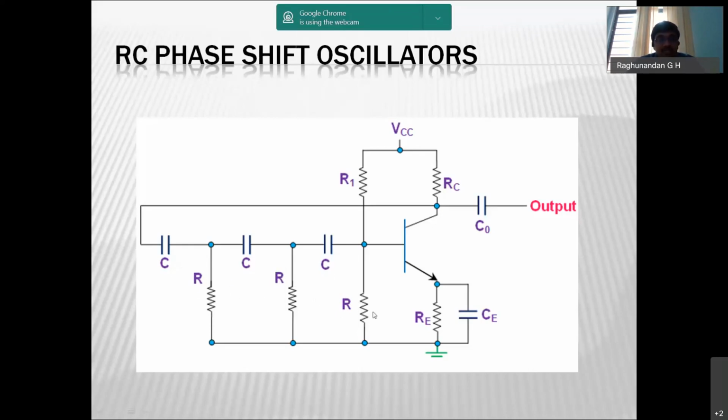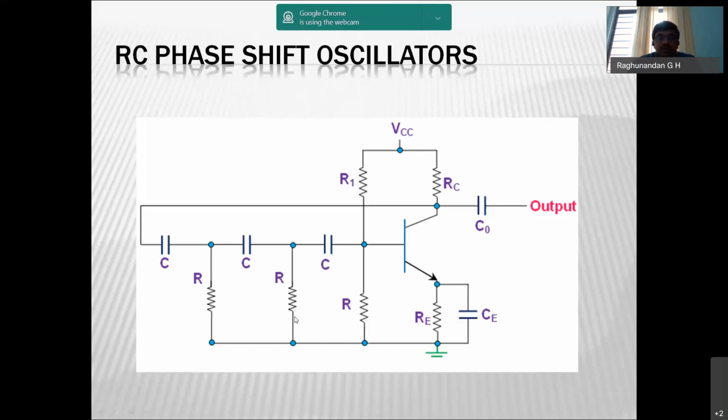So this RC pair will produce some 60 degrees, this RC pair some 80 degrees, this RC pair some 70 degrees. Then the total phase shift will not be equal to 180 degrees, so we will not be able to produce sustained oscillation. Keeping this in mind, we need to choose the resistors exactly, which is not an easy task. Considering all these cases, the RC phase shift oscillator fails and has this set of drawbacks.